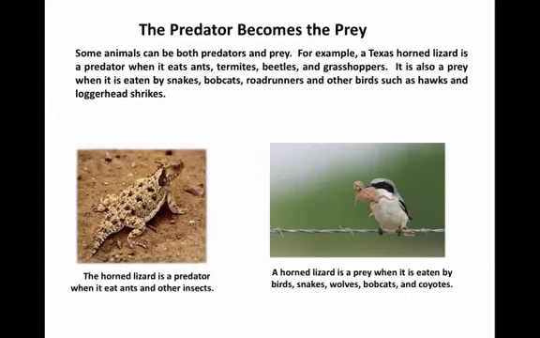Some animals can be both predators and prey. For example, the Texas horned lizard is a predator when it eats ants, termites, beetles, and grasshoppers. It's also prey when it's eaten by snakes and so on.